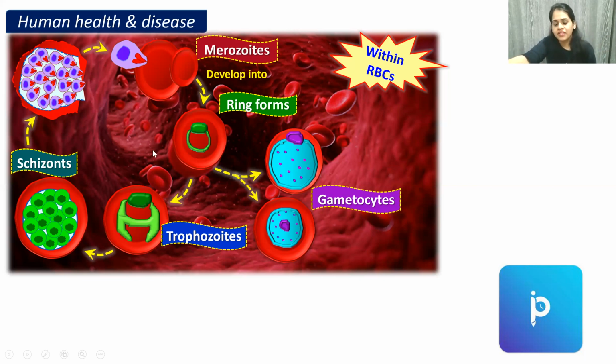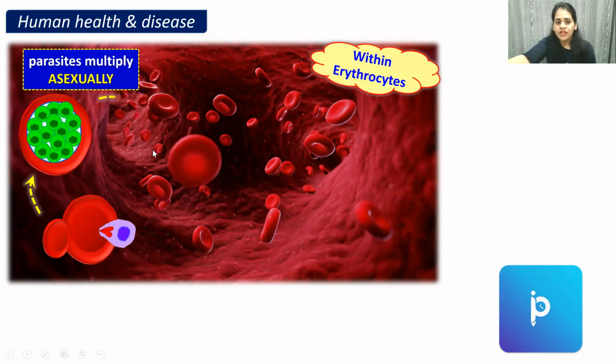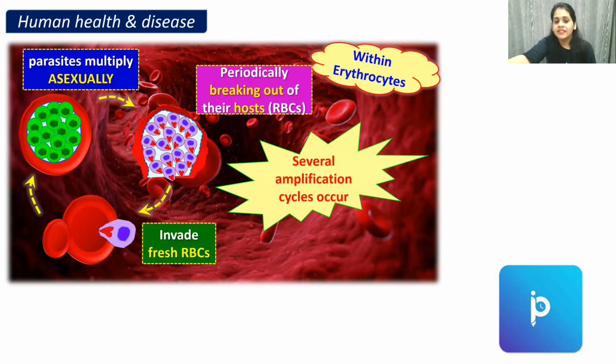Is it clear? So within the erythrocytes, when the parasite is multiplying asexually into schizonts and then into merozoites and infecting new RBCs, that is the time where you get fever. That is the time where your body experiences fever. Is it clear? This can also be asked in an MCQ. When does the fever occur?